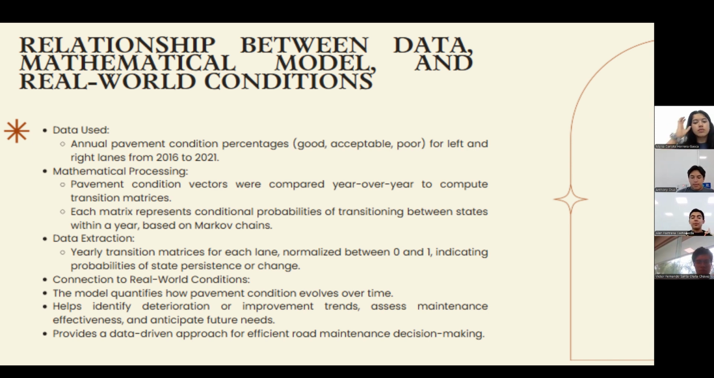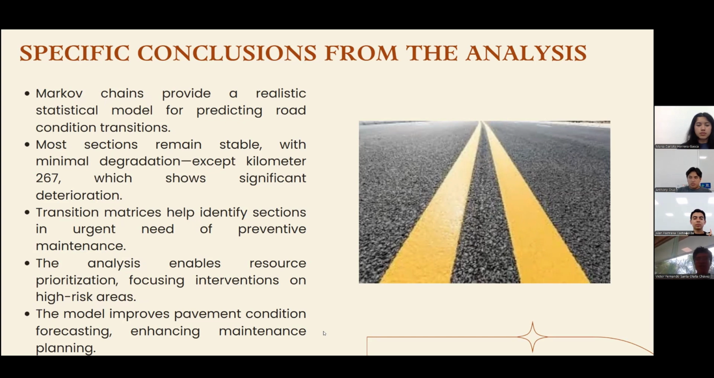The relationship between the obtained data and the data that we used lies in how we built and interpreted the transition matrices. This was done by making condition vectors year by year, and later creating matrices that show how the pavement changed over time, whether it stayed in good condition, worsened, or improved. These transitions were modeled using Markov chains, where each matrix value represents the probability of moving from one condition to another, based on real-world observations. Markov chains provide a realistic and statistically grounded model to predict road condition transitions.